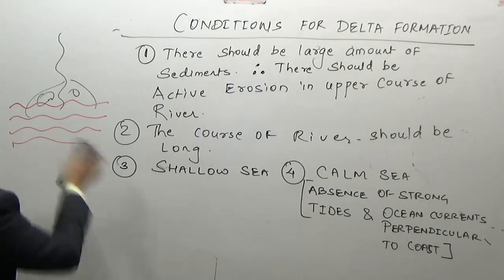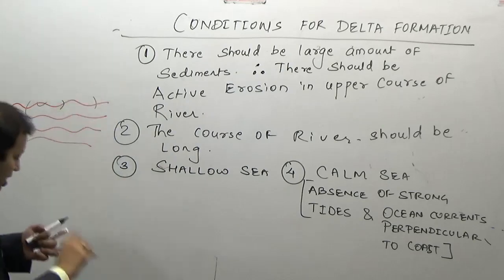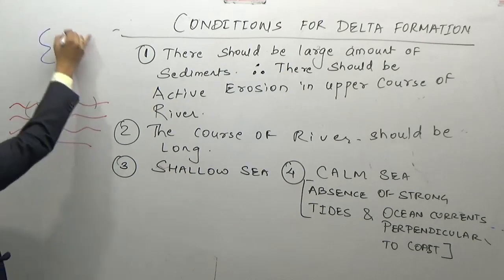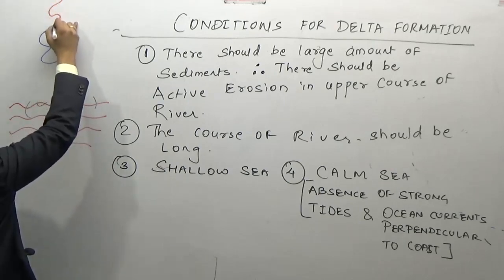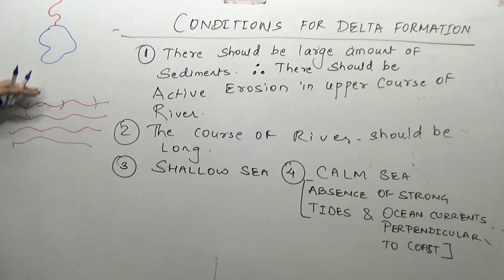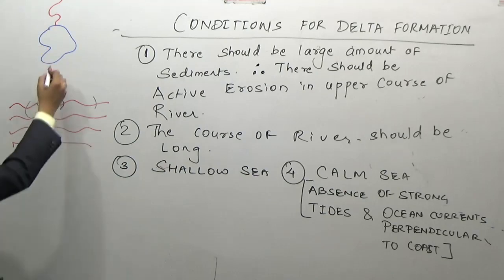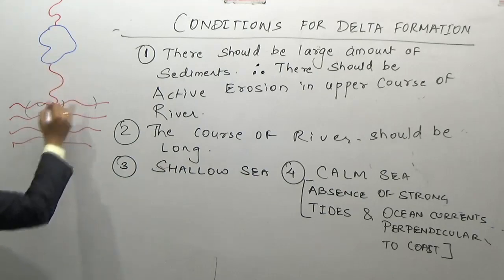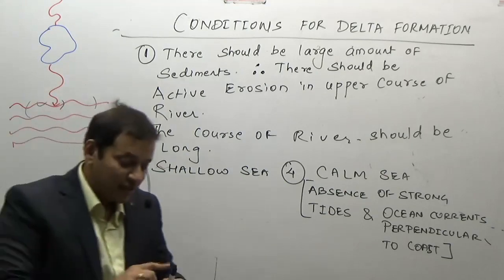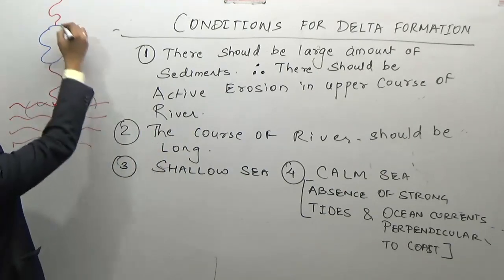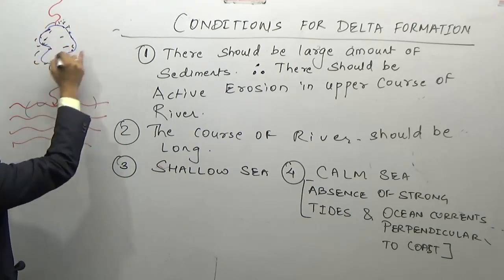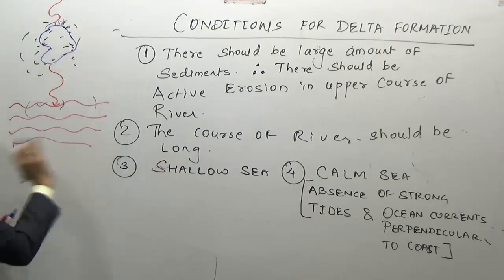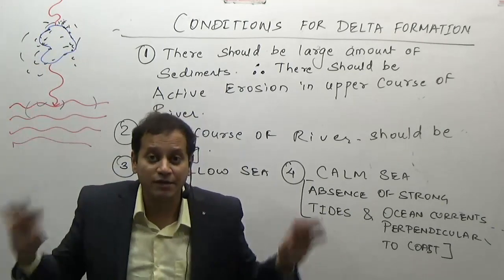But consider a hypothetical situation when there is a very big lake before the river enters the sea. When the river enters the lake, the speed of the river is reduced, because it is just a stable lake, and then the river goes and meets the sea. Because of the reduction of the speed of the river, the lake will cause sedimentation around it. Most of the sediments will be deposited surrounding the lake region, resulting in no delta formation or a very small delta formation.